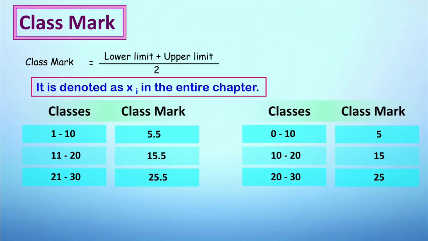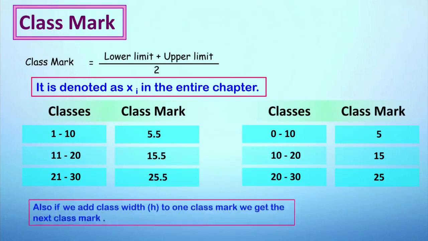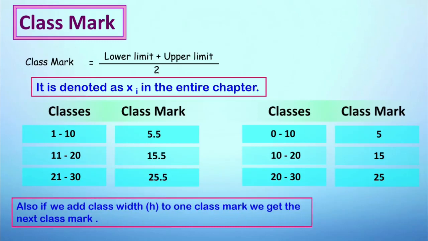Now let me tell you one very important trick. If you want to get the class mark, you can calculate one class mark and you can add the class width to get the subsequent class mark. For example, we can see 5.5. We add 10, we get 15.5, and then again we add 10 to 15.5, we get 25.5. Actually, 10 is the class width.